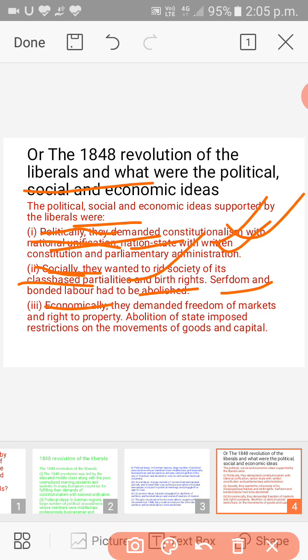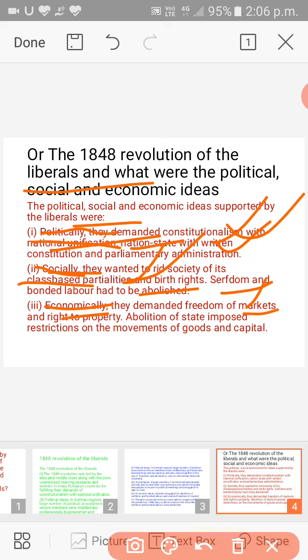So the third one is economically, they demanded freedom of markets. During the period of the French Revolution, or the middle class type of the government, in the end, when all three governments had been abolished by all means, the liberals demanded politically that we should have the parliamentary system of government, an elected government, and they eliminated all the social evils like class-based partialities, birthright, serfdom and bonded labor. So economically they demanded freedom of markets.